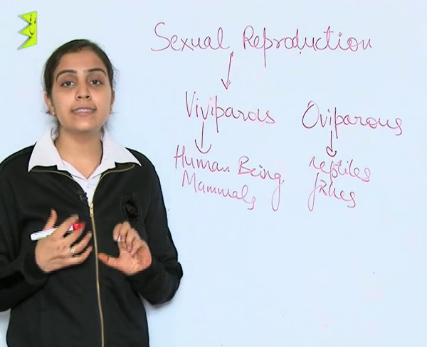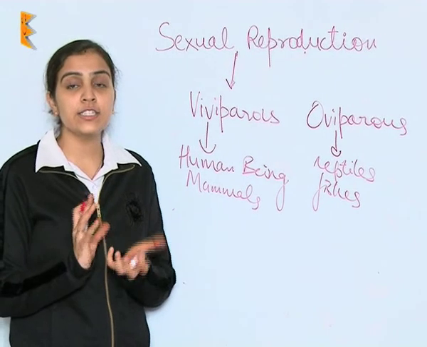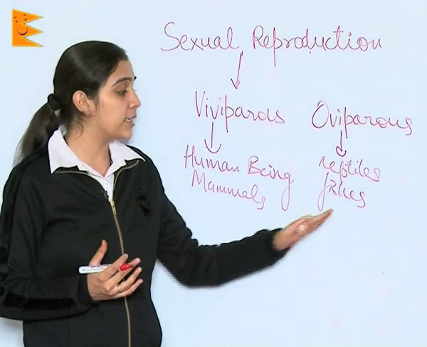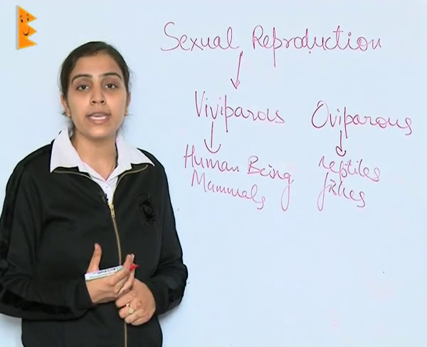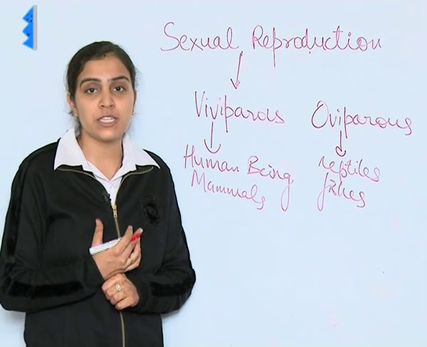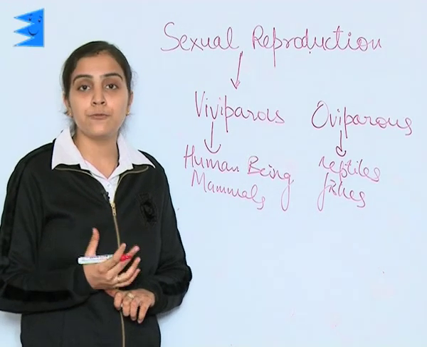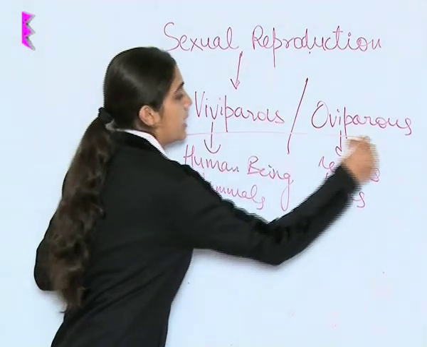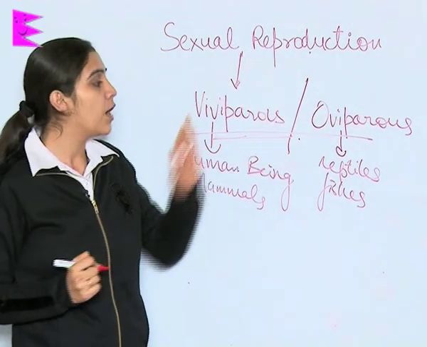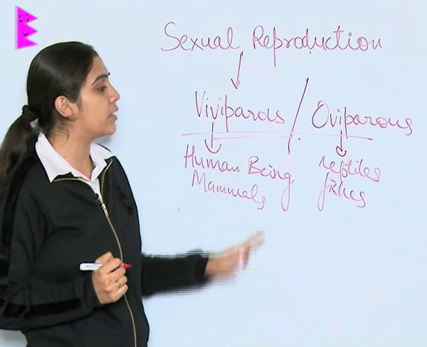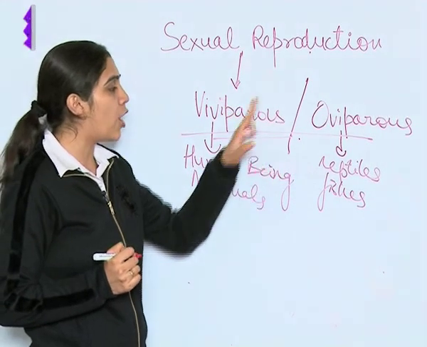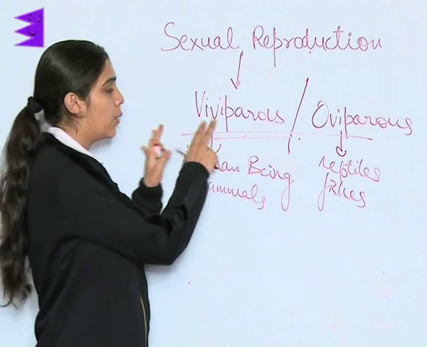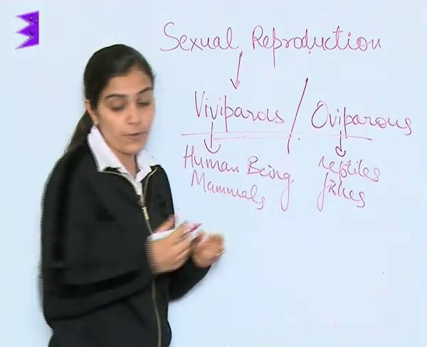The fertilized egg with calcareous shell is delivered outside the body and then hatched for the specific period to give birth to the offsprings. These are two different distinguished kinds of embryos formed. One is viviparous, other one is oviparous.